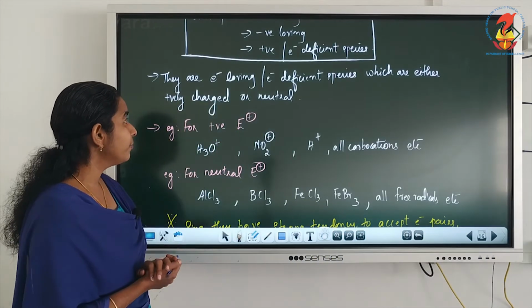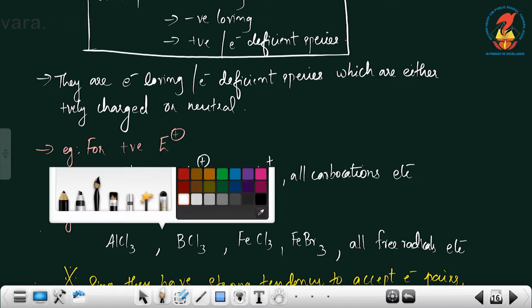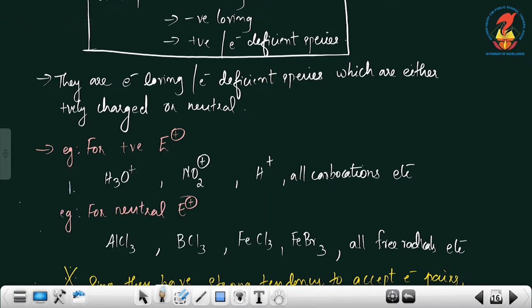The first example of positive electrophiles is H3O+. What is the H3O+ ion known as? Yes, it is the hydronium ion. Being positively charged, it is an electrophile. Now NO2+ ion, what is it known as? Nitronium ion. That is also positively charged, so an electrophile. H+, what is the H+ ion known as?